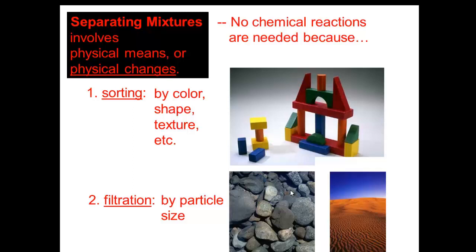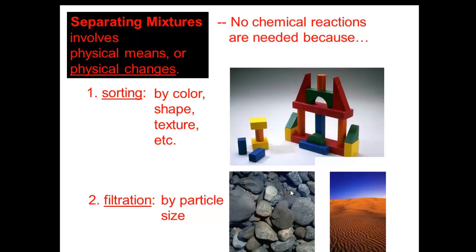The first way to separate between the substances in a mixture is sorting. This is by defining the sorts of the substances. This is with different colors, shapes, textures, etc.